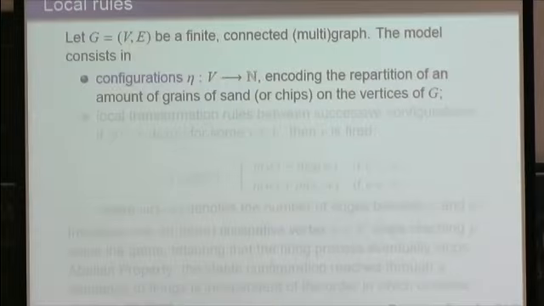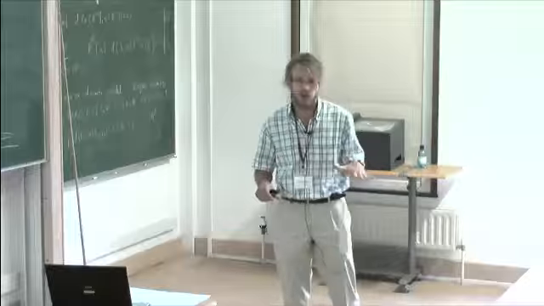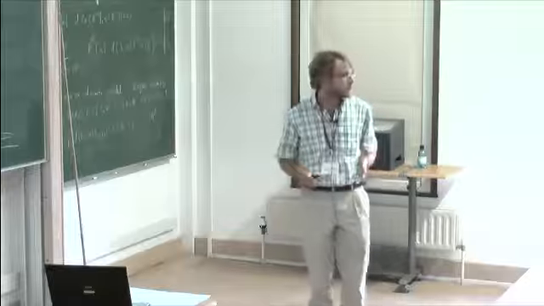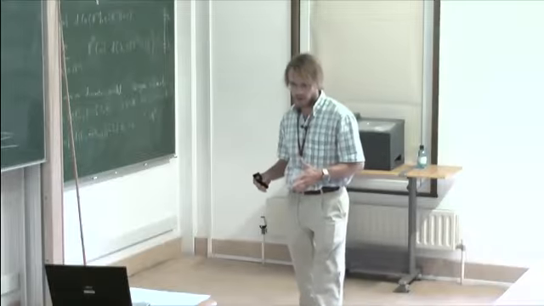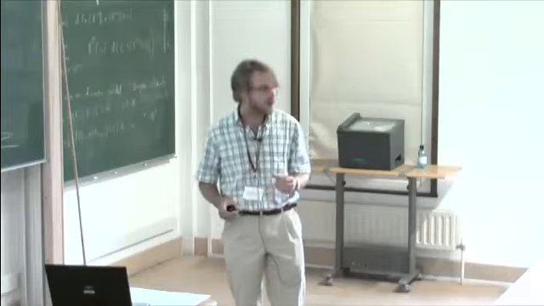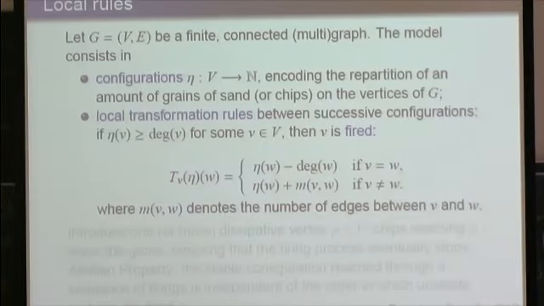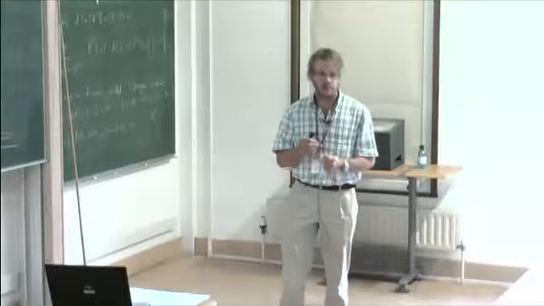So given G, a finite connected multigraph, the model consists of configurations encoding the repartition of an amount of grains of sand, or chips, on the vertices of G, and of local transformation rules between successive configurations. Namely, if there is some vertex on which the number of chips is bigger than or equal to its degree, the vertex is declared unstable and it is fired.